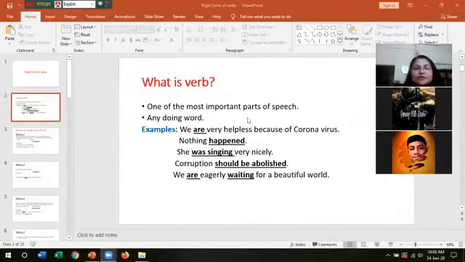Examples, there are some examples like we are very helpless because of coronavirus. Nothing happened. She was singing very nicely. Corruption should be abolished. We are eagerly waiting for a beautiful world. All these are verbs because all these words mean the activity, doing something.